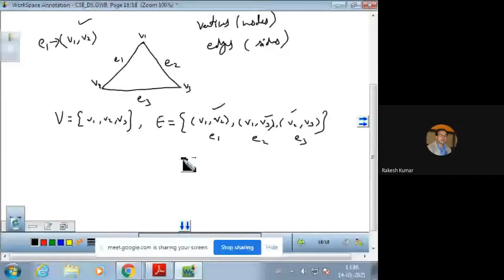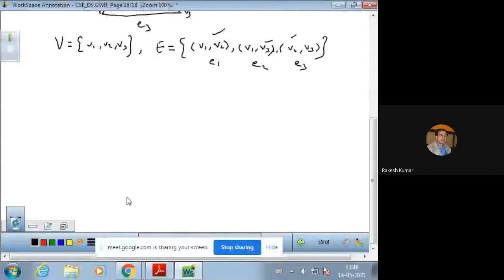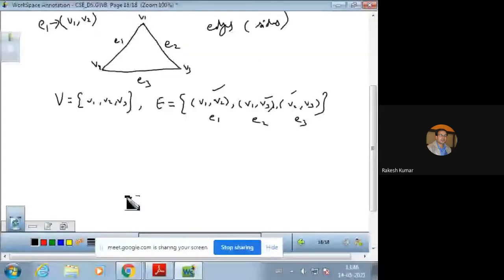There are two types of graph: infinite graph and finite graph. If a finite number of vertices are there, then the graph is said to be a finite graph. Otherwise, the graph is said to be an infinite graph. And we have one more important term, that is undirected graph.